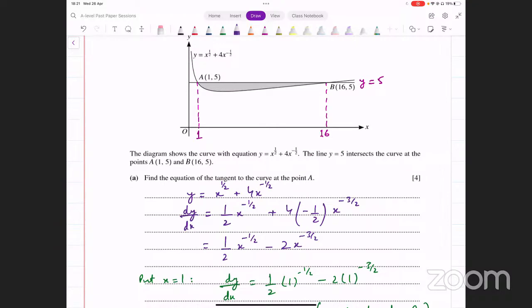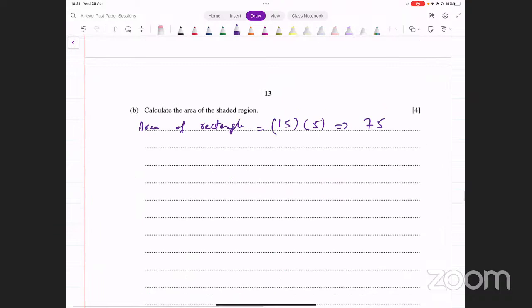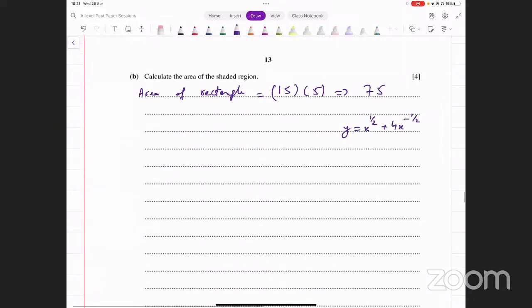Now, what's the function? The function is y equals x raised to power 1 over 2. You can just write that here. The function is y equals x raised to power 1 over 2 plus 4x raised to power minus 1 over 2. That's what the function is. हमें इस कर्व और x एक्सिस के दरमियान में एरिया निकालना है. उसके लिए हमारे पास ये फॉर्मूला होता है, area equals integral of y with respect to x, limits from x equals a to x equals b.